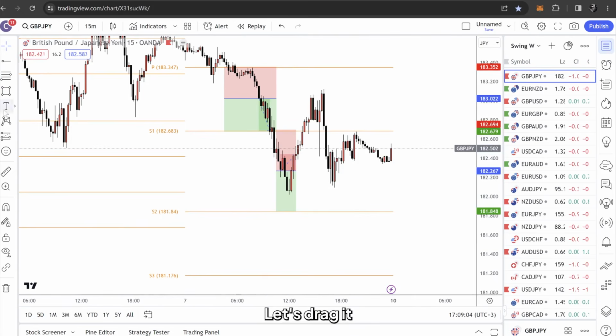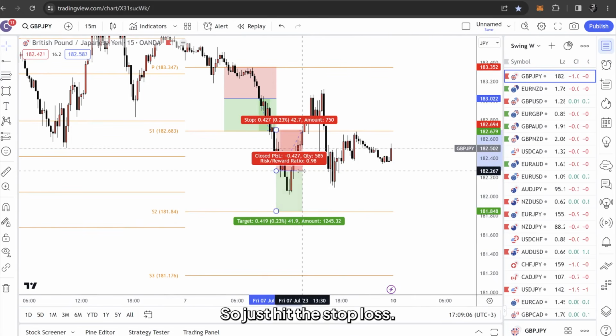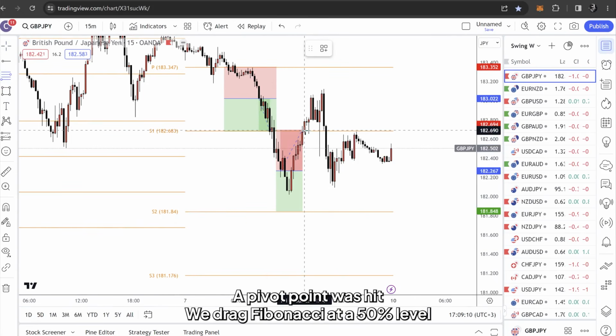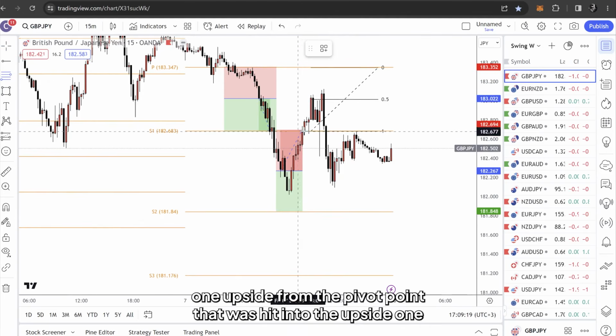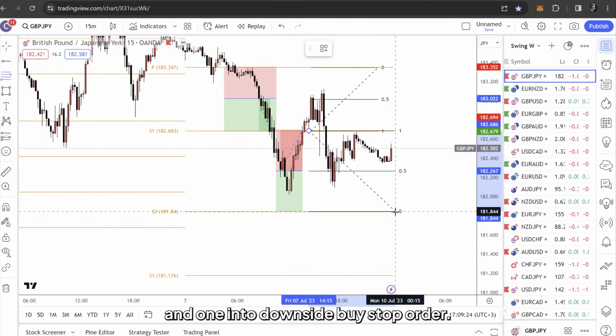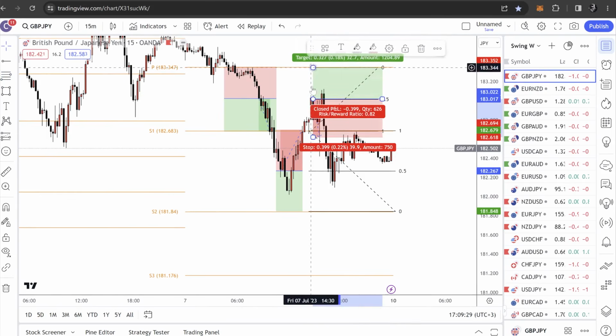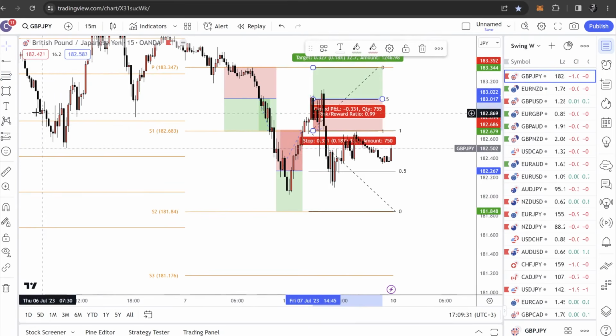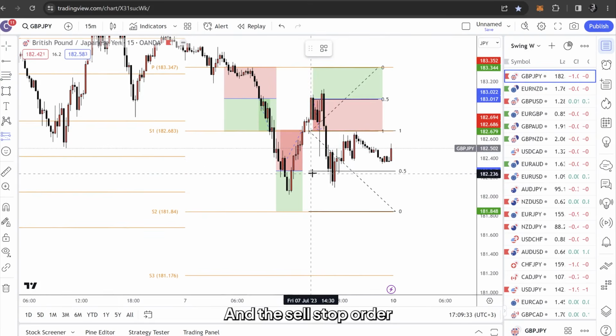And that's it. Let's drag it one by one. So just hit the stop loss. We are doing the exact same things. A pivot point was hit. We drag Fibonacci at a 50% level, one into the upside from the pivot point that was hit into the upside one, and one into the downside. A buy stop order and a sell stop order.